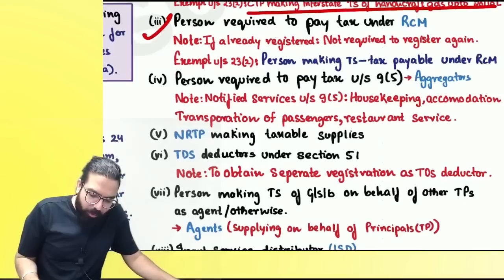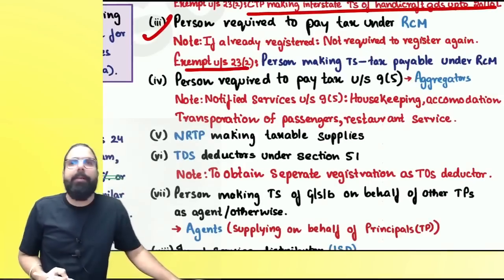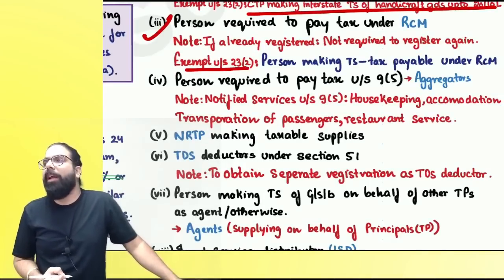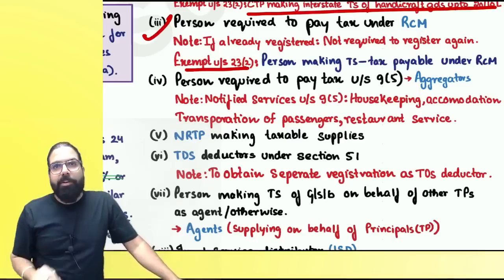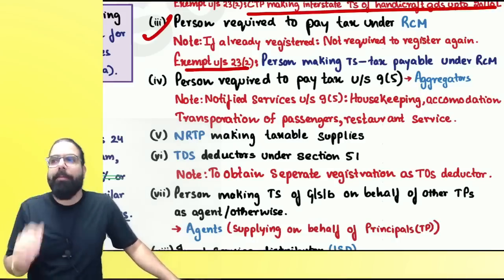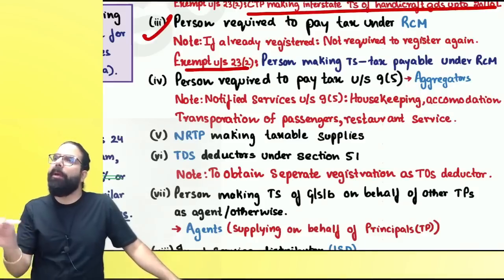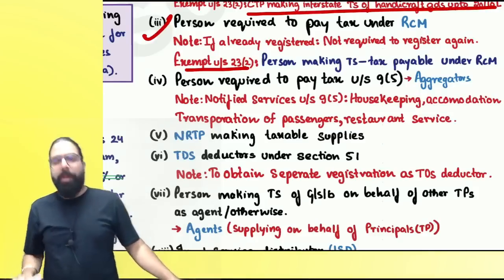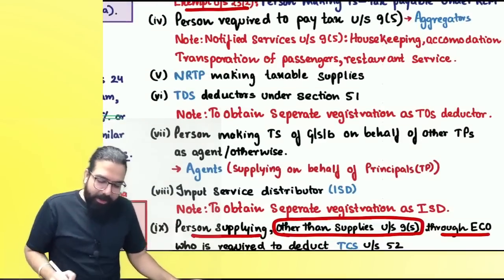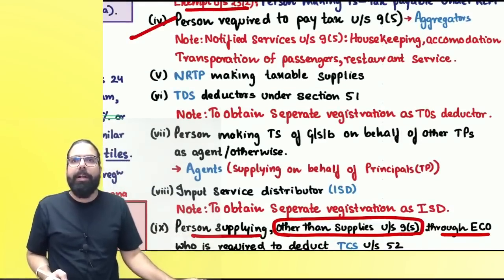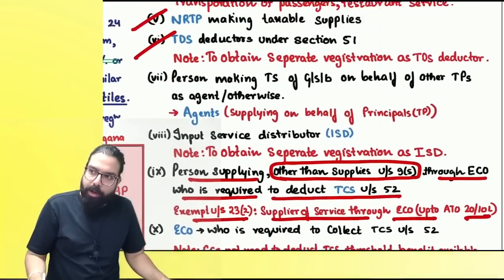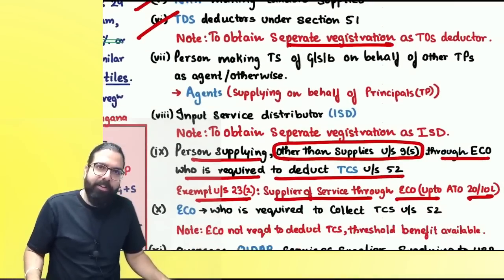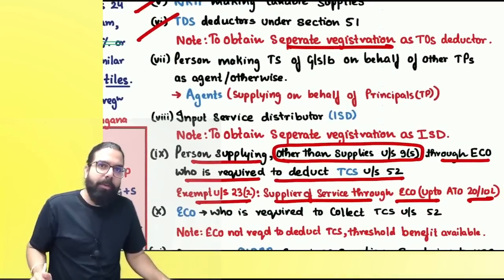Then the next, that is what I have wanted and told, exempted under section number 23. Section 24 covers compulsory registration. Whenever government wants to exempt from compulsory registration or anything, government uses the power under 23. The next one over here is aggregators. I have already told you. Correct, everyone? The next one is TDS deductor. Remember, TDS deductor registration is a separate registration. It's not a normal registration.